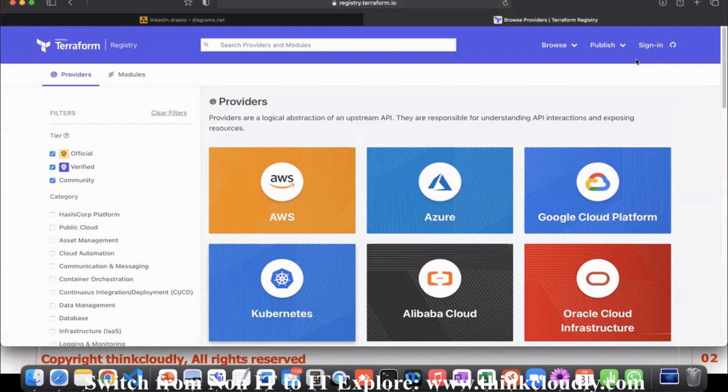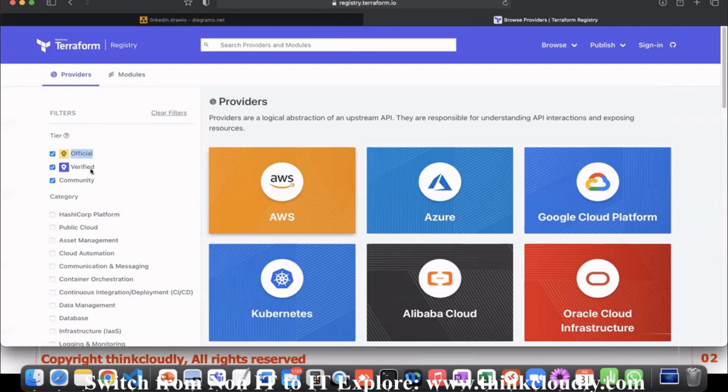Now, remember one thing, guys, that Terraform providers are divided into three parts. This is just for your knowledge, because this can also be asked in your interview. So there are three types of Terraform providers. One is the official, second is the verified, and third is the community. Official means which Terraform itself provides. Some of the providers Terraform itself provides, like AWS. AWS is provided by Terraform itself.